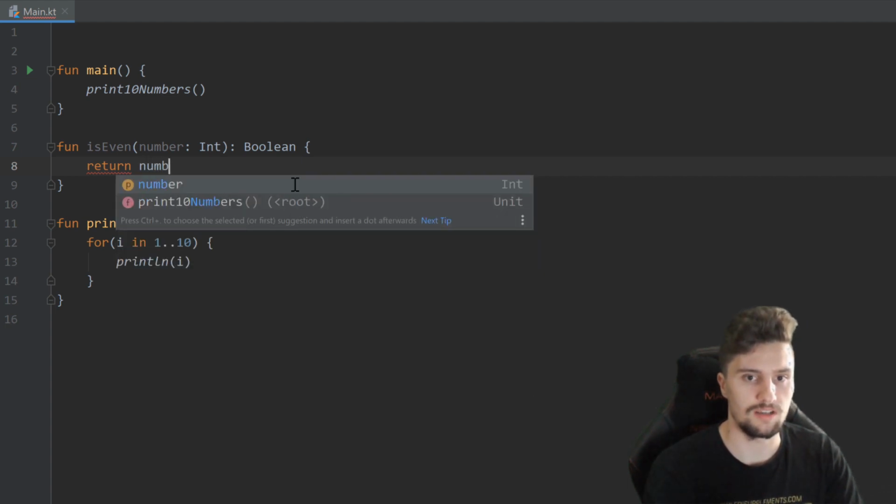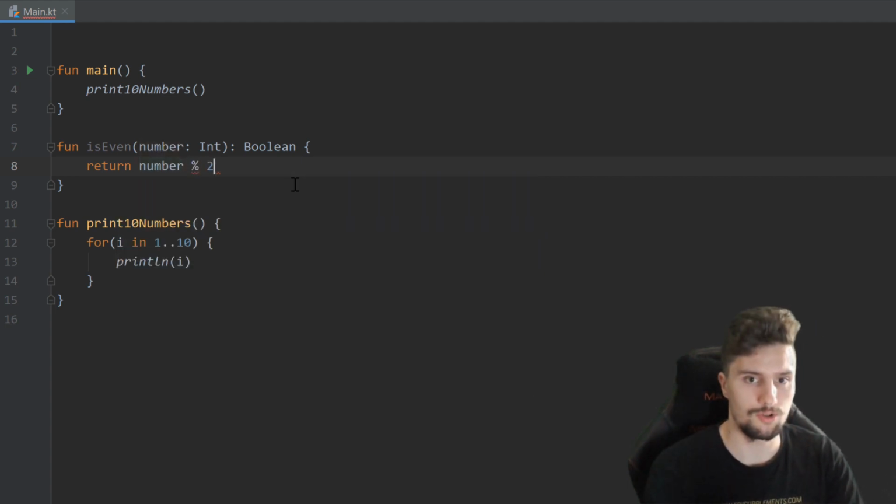So we could check if number modulo 2 is equal to 0. So we divide our number by 2, and if the remainder of that division is equal to 0, that means our number is divisible by 2, and that means it is even.